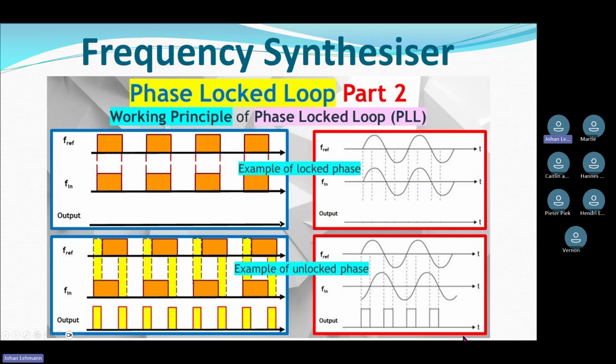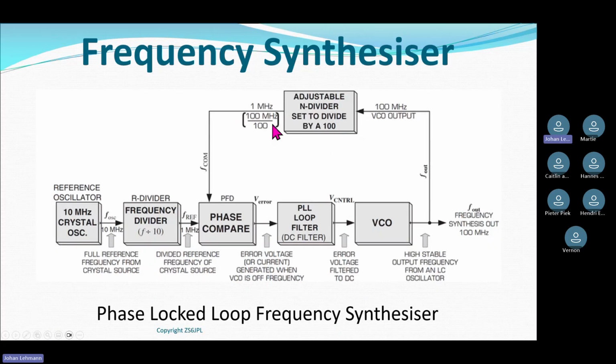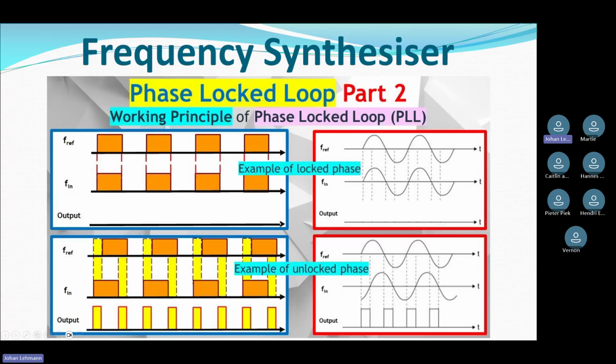Okay, so if I just go back quickly. So this is what I'm talking about. So the signal coming out here and the signal coming in here, they are in perfect harmony, so I don't get an error signal. At the bottom the opposite is true. You can see these two signals are not in harmony.